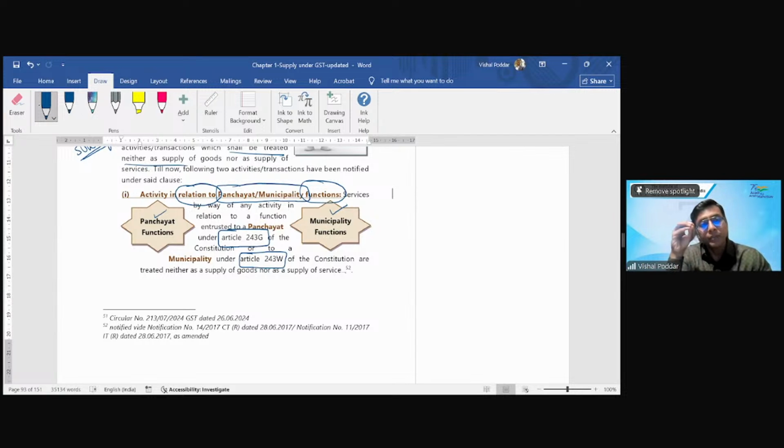Now, if the central government, state government, or local authority is doing any activity which is the function of a panchayat, there will be no GST on that. I'll give you a very simple example of this. Every day, there is a vehicle coming to your doorstep for collecting the garbage, right?